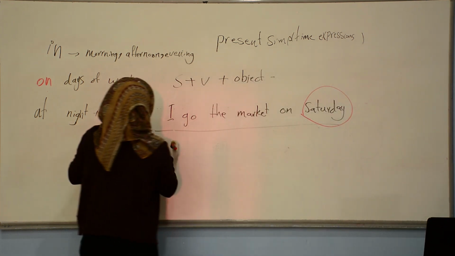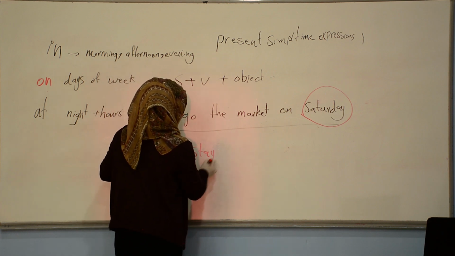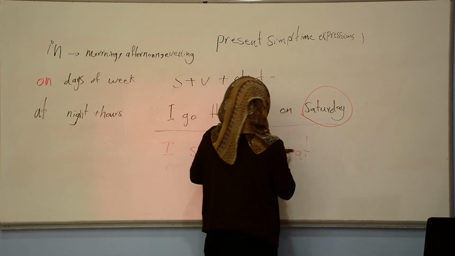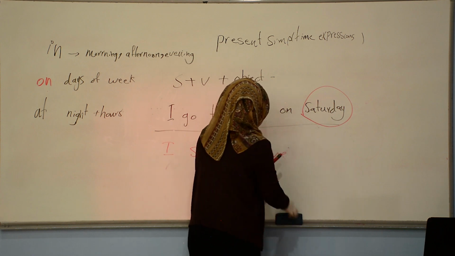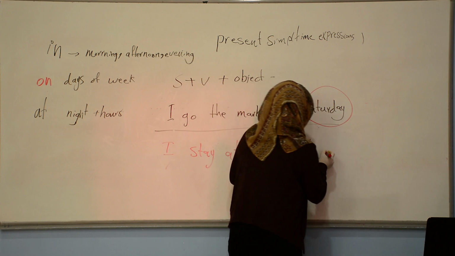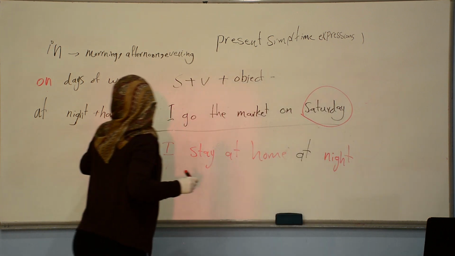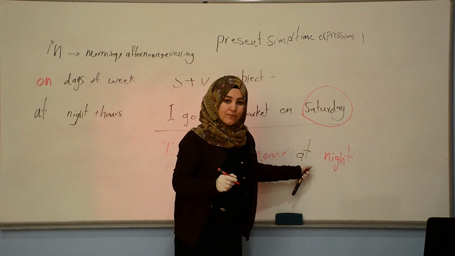Or I stay at home at night, okay? At night. I told you that with the word night we use at, okay?